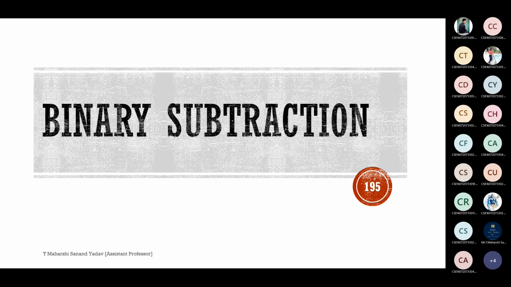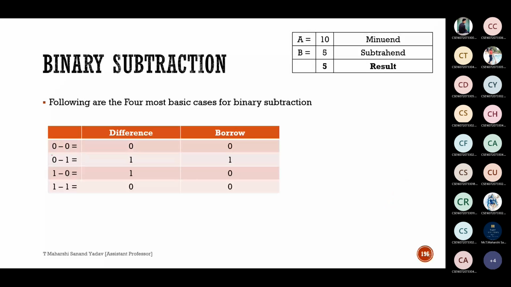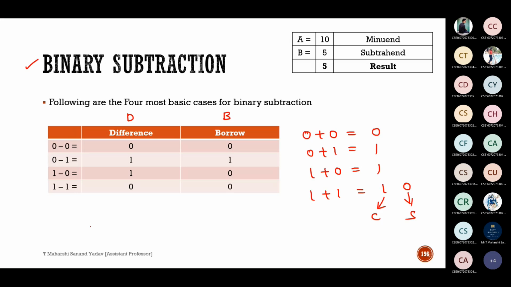So the next concept is binary subtraction. The important point to note is that 0 minus 0 is 0. Earlier for addition, what was the concept? For 0 plus 0 we got 0, for 0 plus 1 it was 1, for 1 plus 0 it is 1, and for 1 plus 1 it is 1 0. There we treated this bit as carry and this bit as sum. Now here it is called difference and borrow in terms of binary subtraction. The key point is this one: 0 minus 1 is written as 1 1.